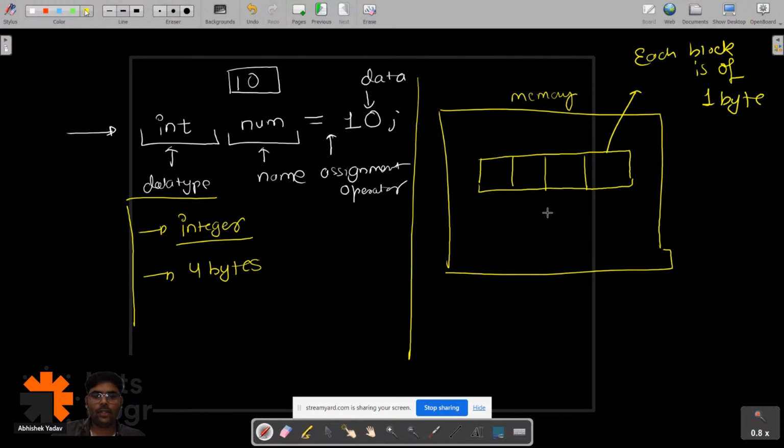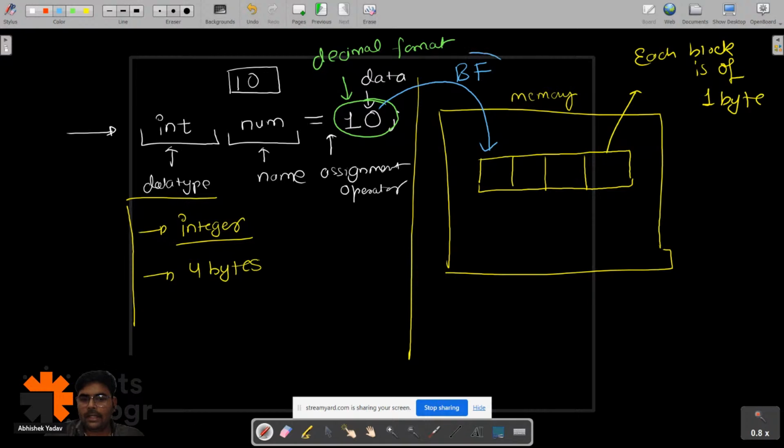And after that, what will happen? This is the data, and the data here is of decimal format. So this data, 10, will get converted to the binary format, and this binary format data will get stored inside the memory. Let's assume the binary format of 10 is 1010. And here we are saying this is of what?